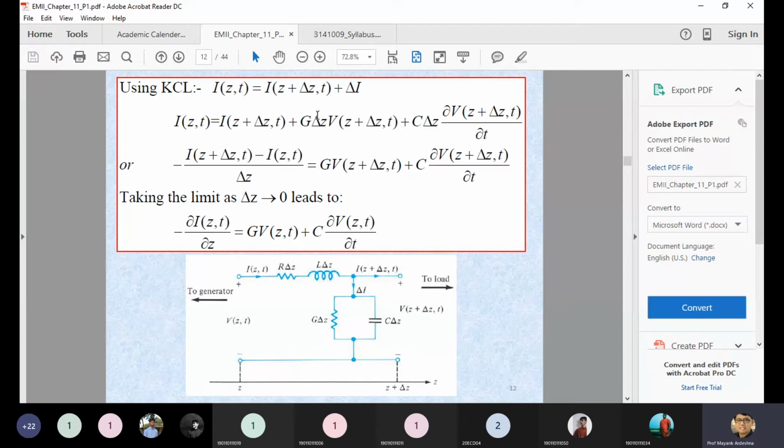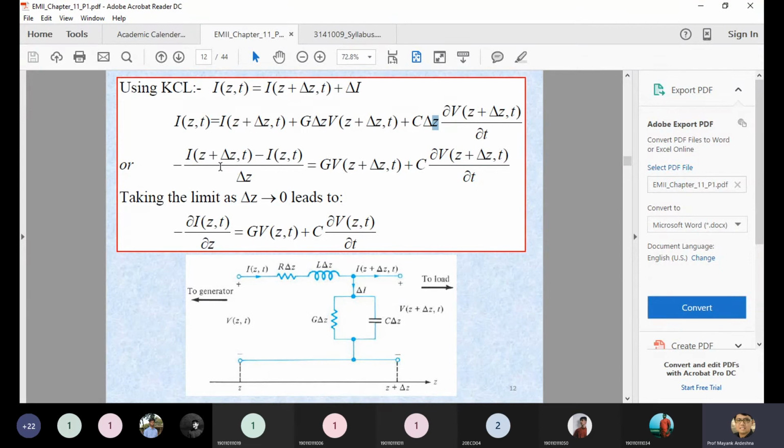From the right hand side you can see delta Z is common. So you just separate out the delta Z part and divide the left hand side by it. The right hand side is as it is, and the left hand side is a differential current at a differential location with respect to Z. So you are measuring the current at different locations.